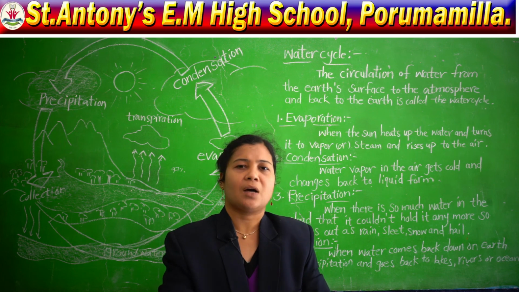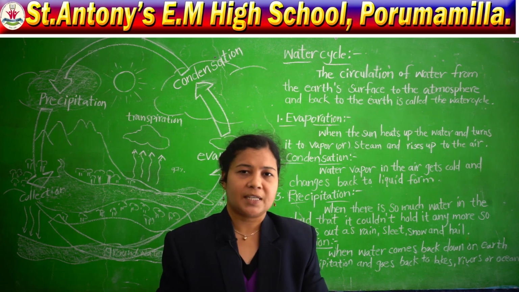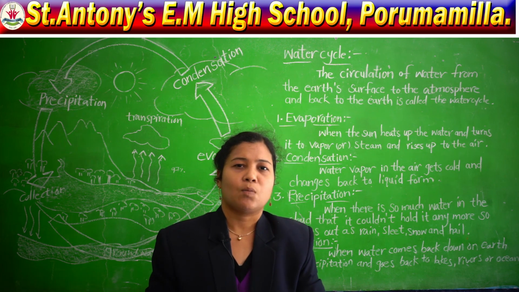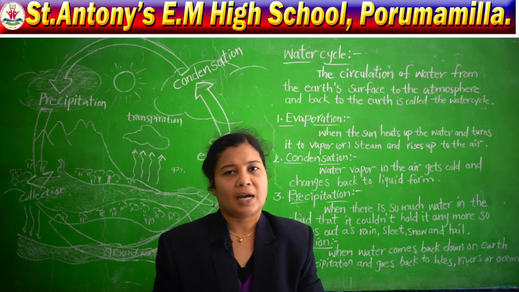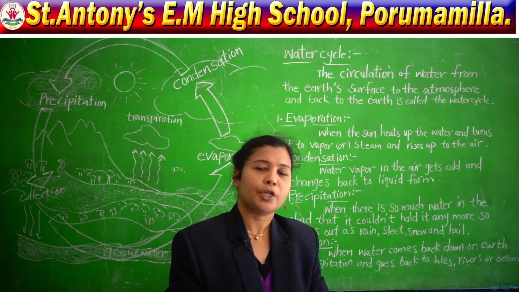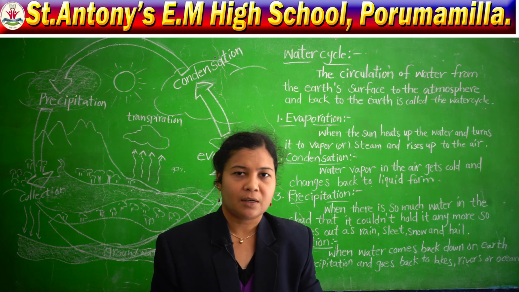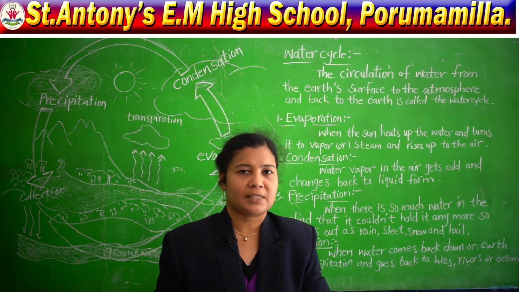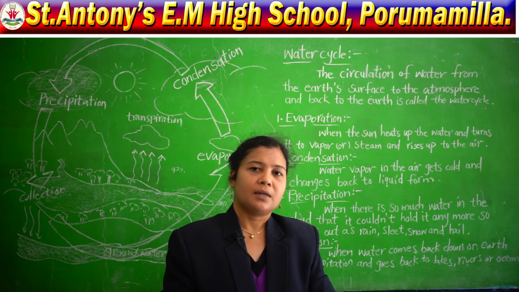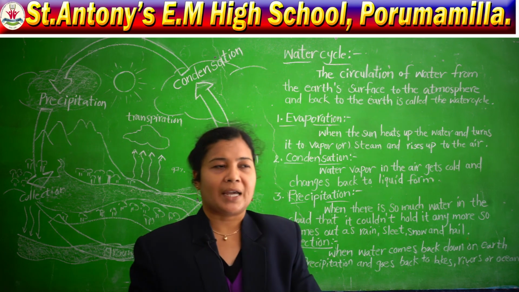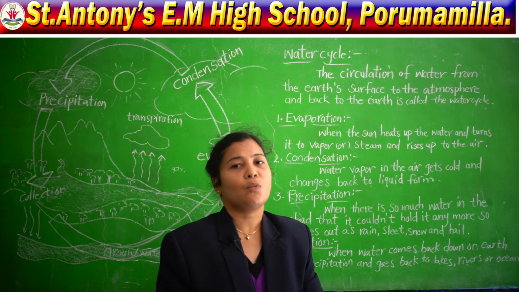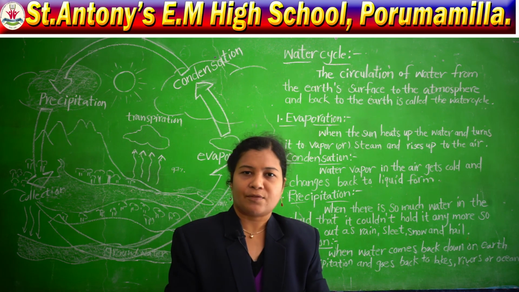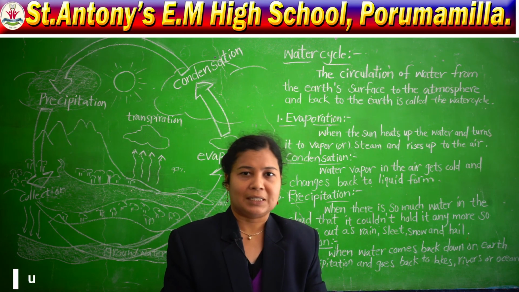Because when we have trees in our surroundings, we get more humidity in our atmosphere. When we have more humidity in our atmosphere, we get more water in our surroundings. So, the main role here is played by trees also. If we have more trees, we can get sufficient rain in time.